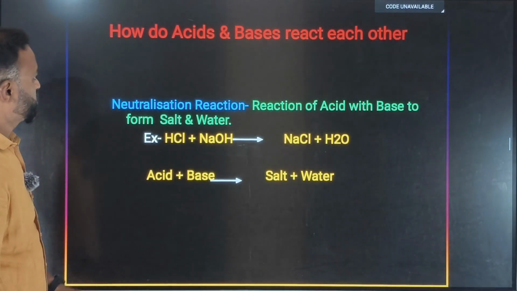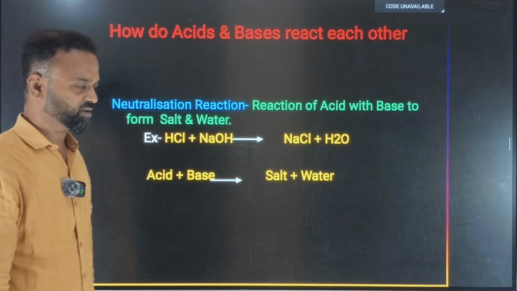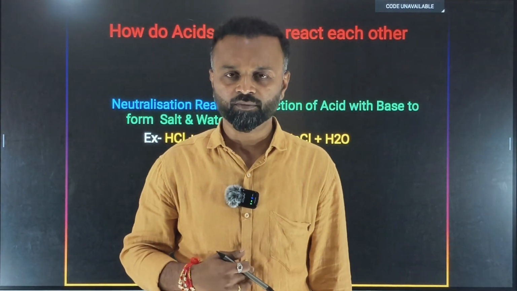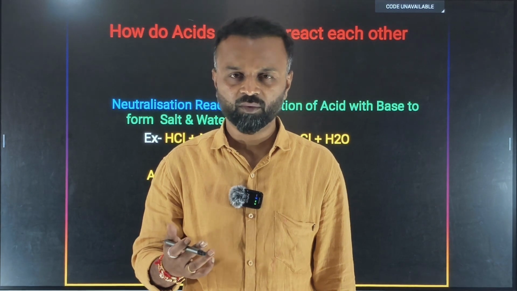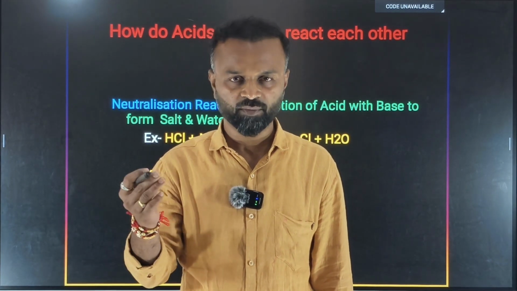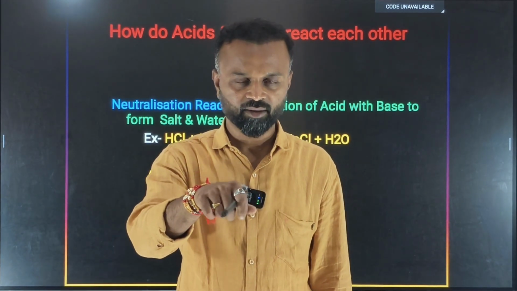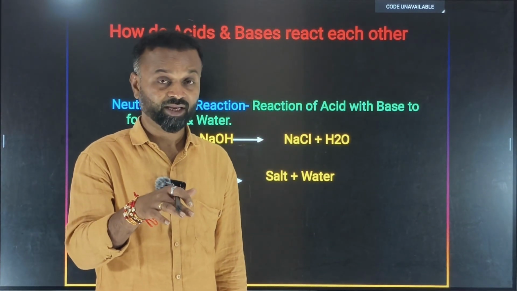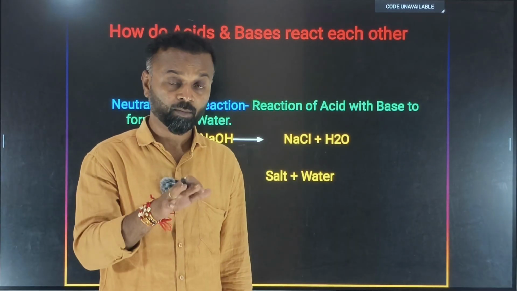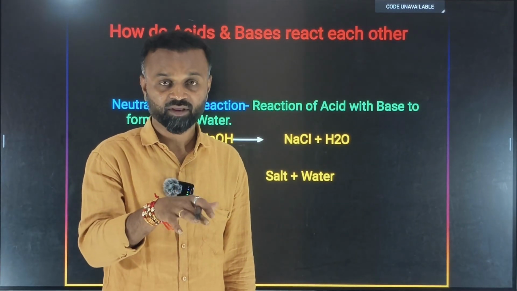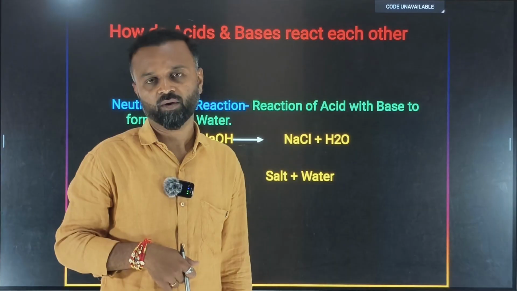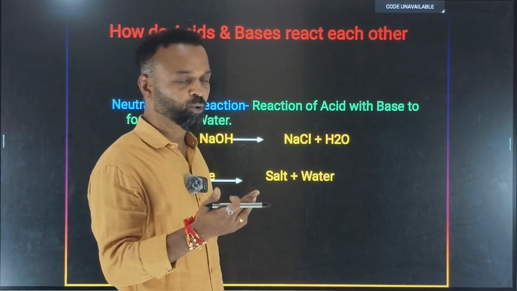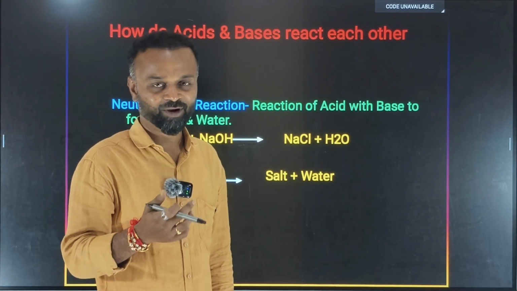Fine. So next one is how do acids and bases react with each other. Let us try to understand that. Whenever we have an acidity problem, our mother will give some soda, and along with that she will add some lemon juice. Even though there is citric acid inside the lemon, more alkaline components are present in the citrus. That's the reason they add it. Because we already have acidity, why would our mothers give acid again? So that it burns more? Understand what I'm trying to tell?